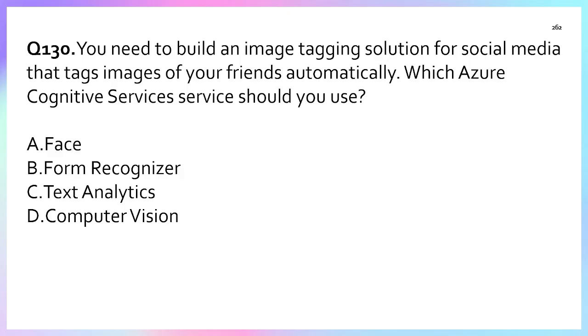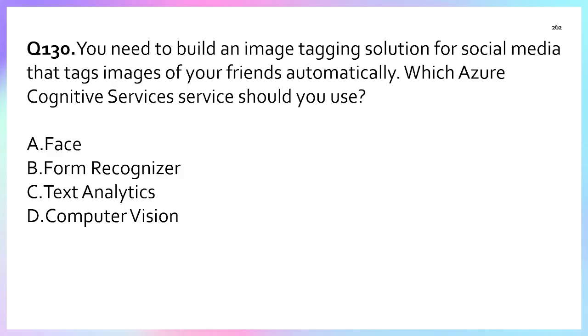As we have covered approximately 129 questions till now, I don't think we need to explain this, but once again I am explaining all these things. Build an image tagging solution for social media and tag an image of your friend automatically. It is part of Azure Computer Vision, right? Automatic image tagging means we have to identify the objects, people, and their activity.